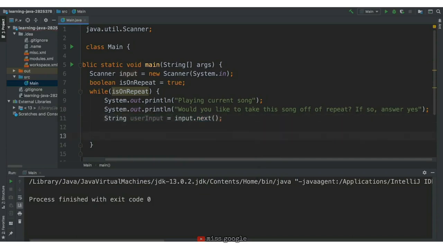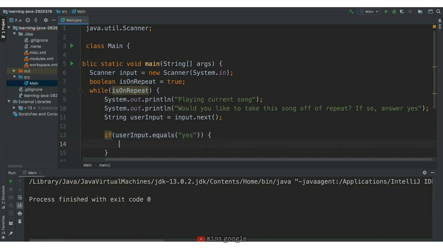Then we'll use an if statement to check if the user's answer is yes, meaning we should change is on repeat to false. For the condition, we'll write user_input.equals("yes"). Equals is a string operation we can use to check if the user input has the exact value yes. In the curly braces, we'll set is on repeat to false.